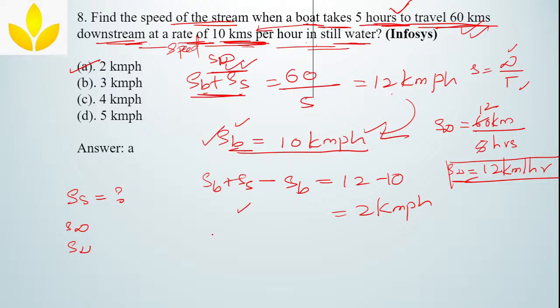So you know now the speed of the boat and the downstream speed. Can you find the speed of the stream? Downstream speed is nothing but speed of the boat plus speed of the stream. So SB plus SS is 12 kilometers per hour, which we have calculated here. Minus SB is 10. So 12 minus 10, 2 kilometers per hour.